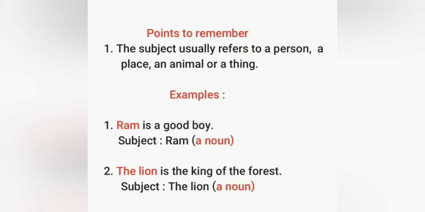First point, a subject usually refers to a person, a place, an animal or a thing. Examples, Ram is a good boy. In this sentence, Ram is the subject, that is a noun. Second sentence, the lion is the king of the forest. In this sentence, the subject is the lion and it is also a noun.